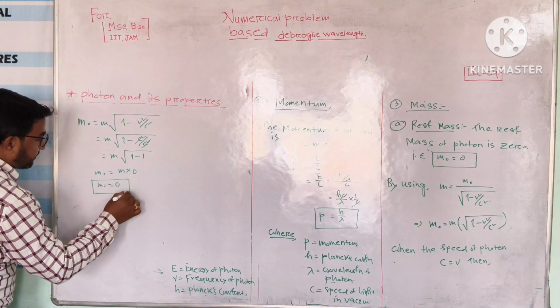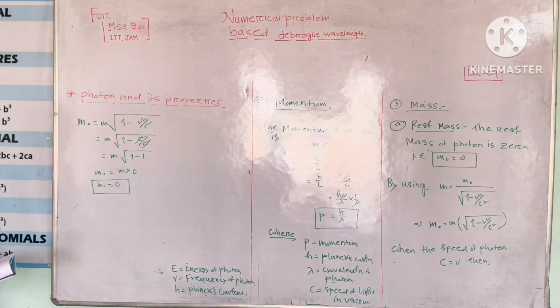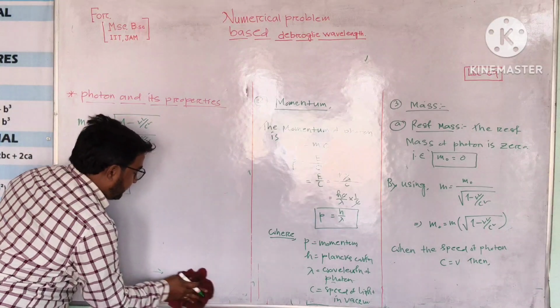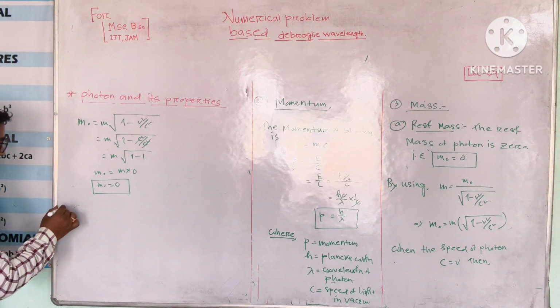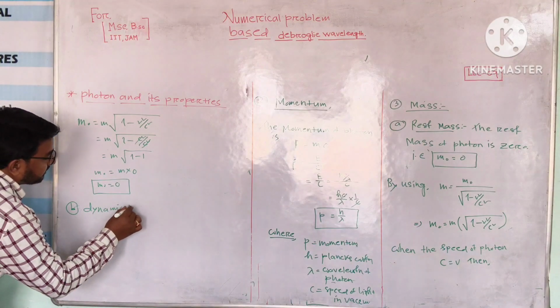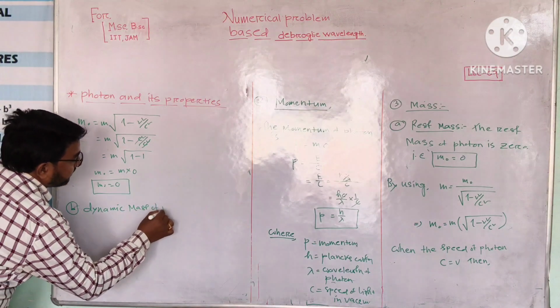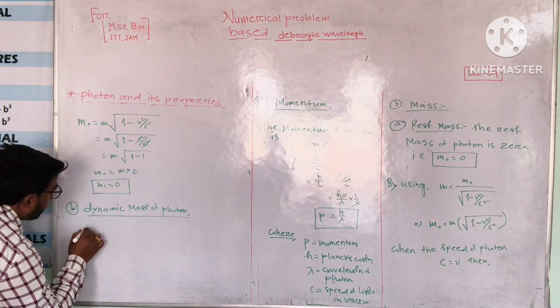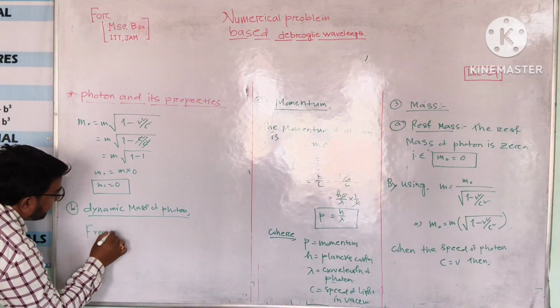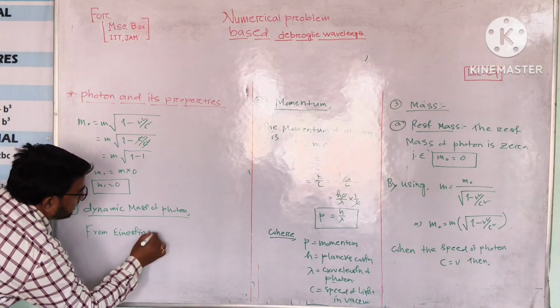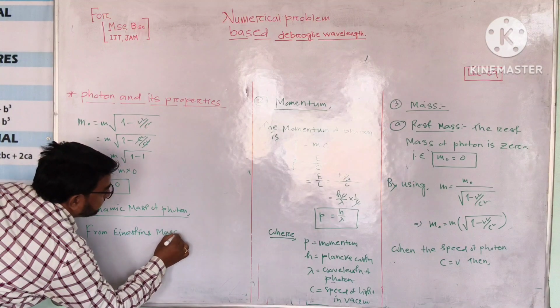Now we are going to discuss the dynamic mass of the photon. This is number A, rest mass of the photon, and again number B, dynamic mass of the photon. Mass of photon from Einstein's mass energy relation,